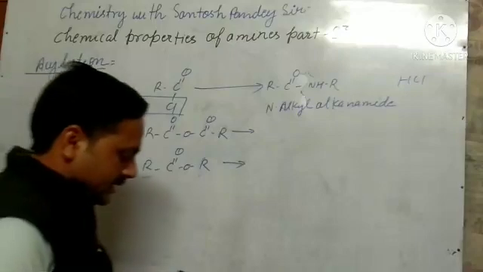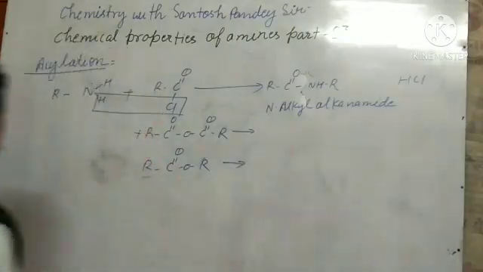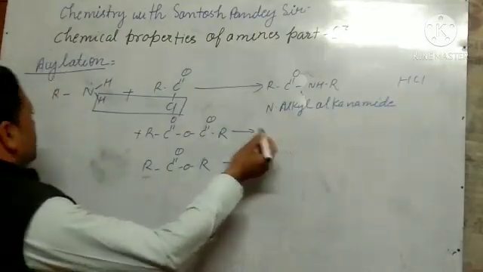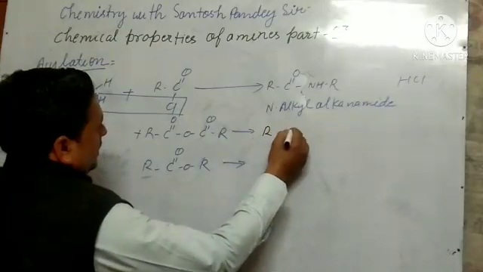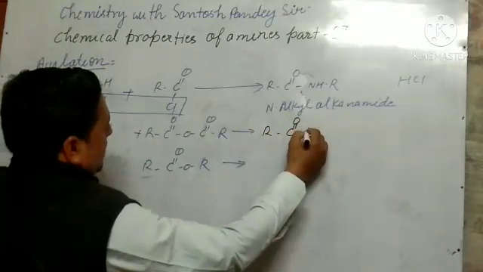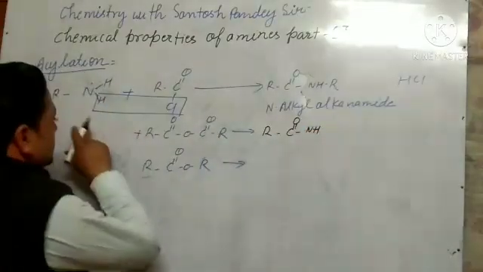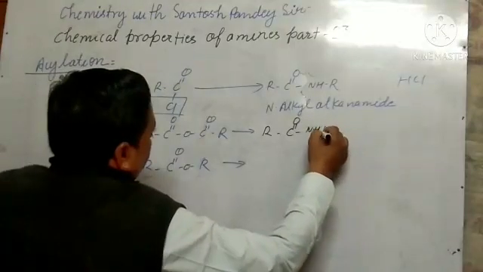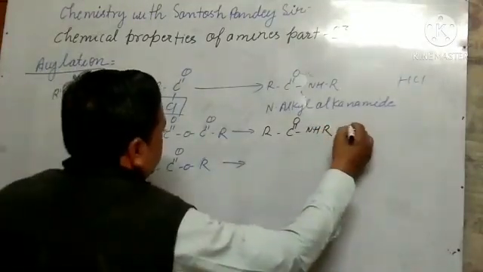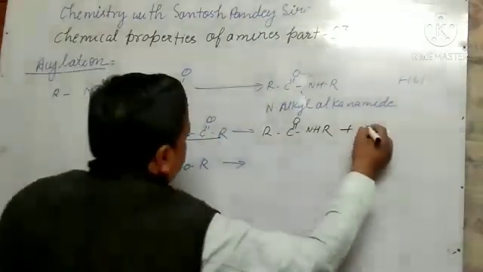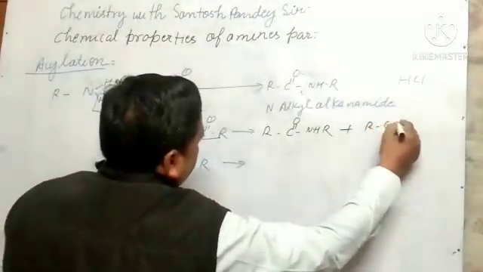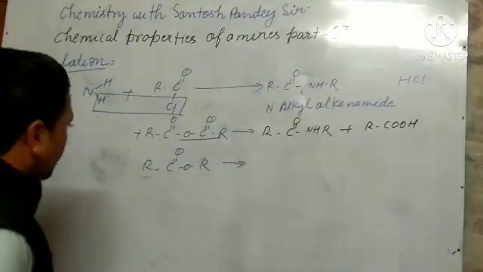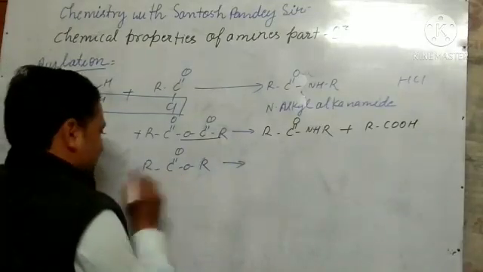So what is the product there? Here we can write what is the product in this case. So let us write the product. What will it be? RCONHR, and the next product here is acid. RCOOH, and this reaction can be used for preparation of acid also. Okay. Next is this, ester.